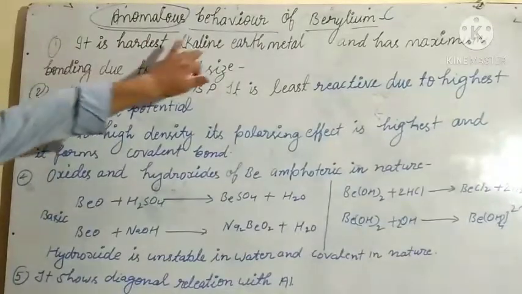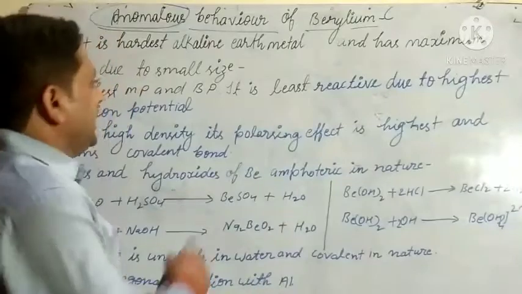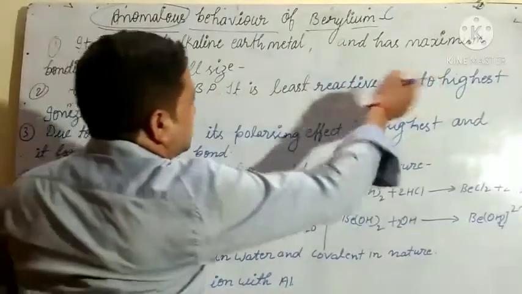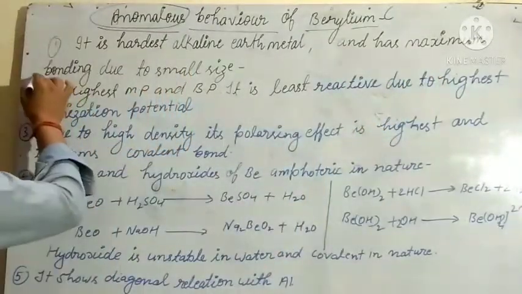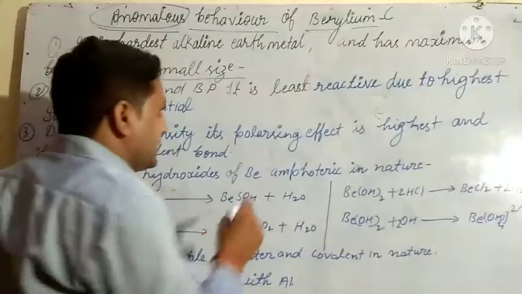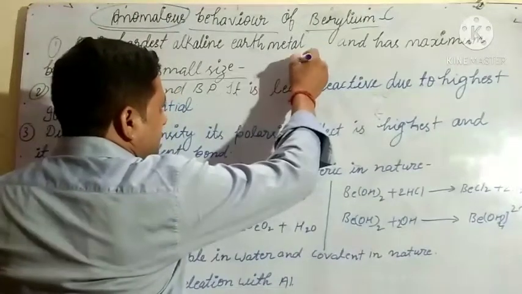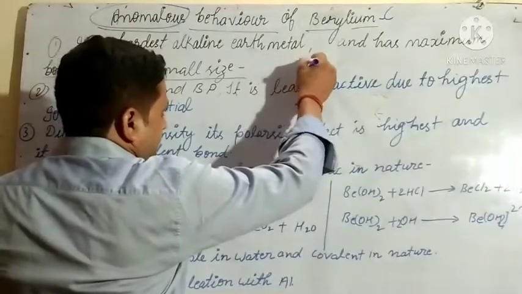It is the hardest alkaline earth metal and has maximum bonding due to small size. What is the reason? You know that bonding means attraction.